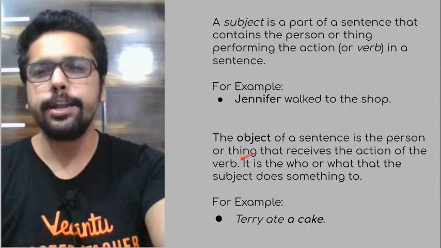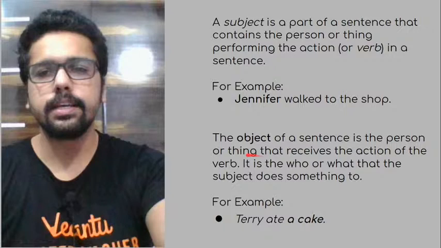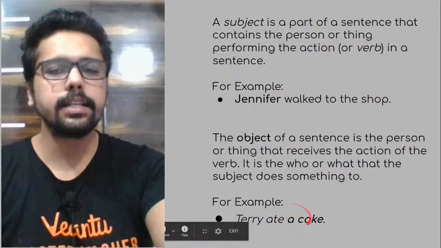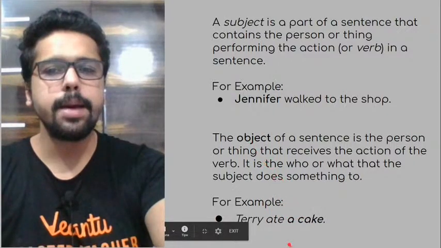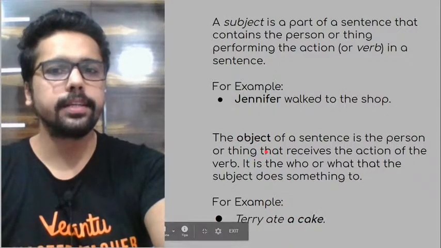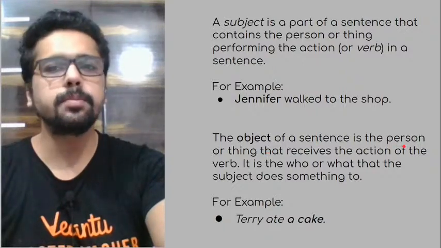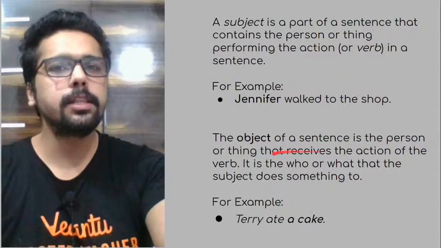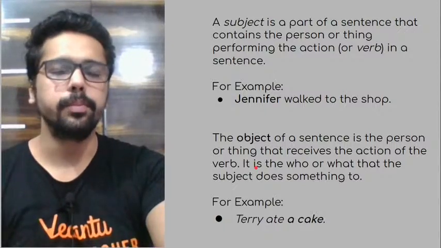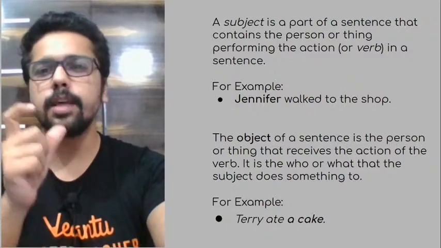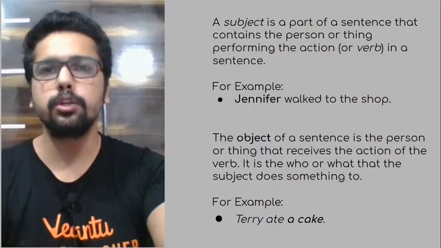So this is something we know. Okay, now let's understand what an object is. By the way, the shop is not an object here. Let's understand what an object is with an example. Pay attention. When we use the word object in grammar, the object of a sentence is basically the person or thing that receives the action of the verb. Basically, the receiver of it is the who or what that the subject does something to.